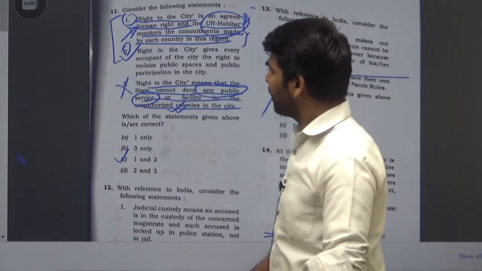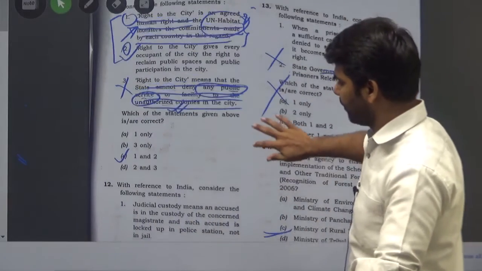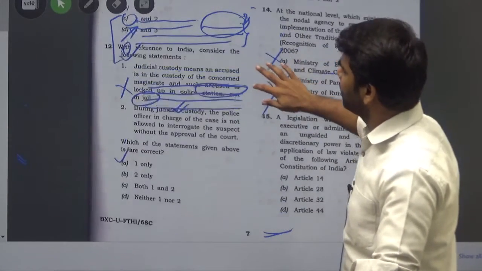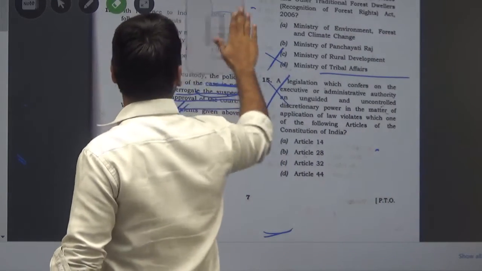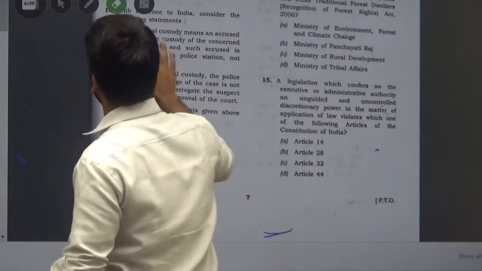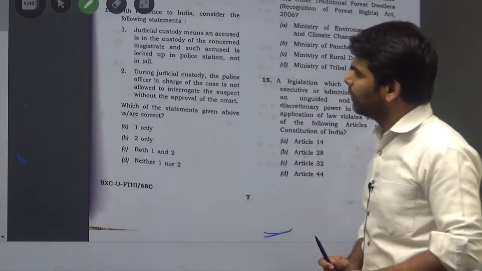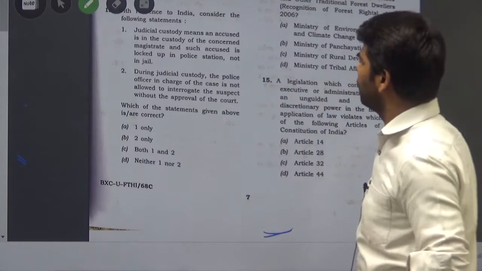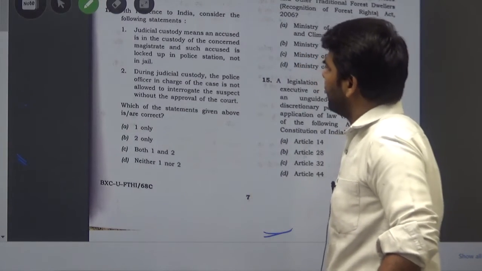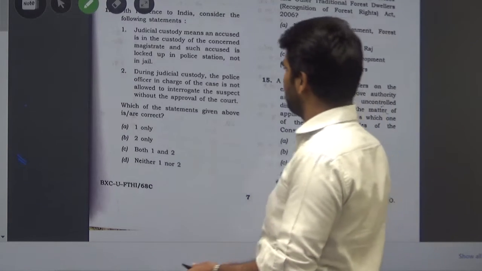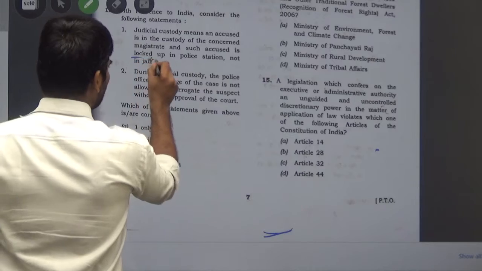Now move on to the next question, and that is question number 12. With reference to India, consider the following statements. First, judicial custody means an accused is in the custody of the concerned magistrate and such accused is locked up in police station. This statement is wrong. Why?